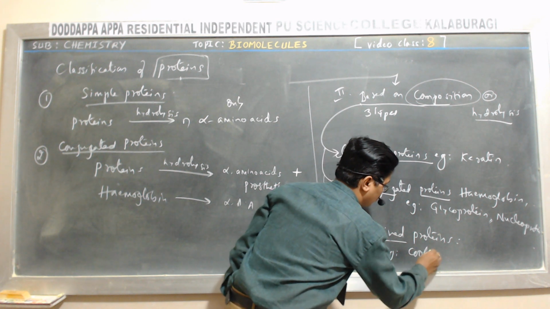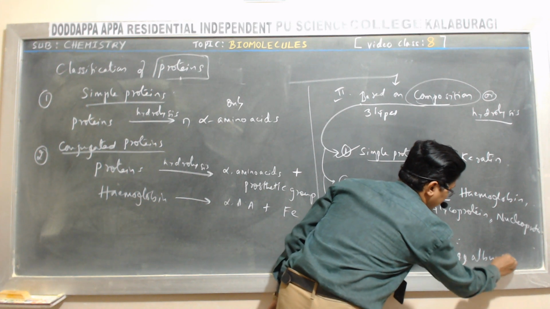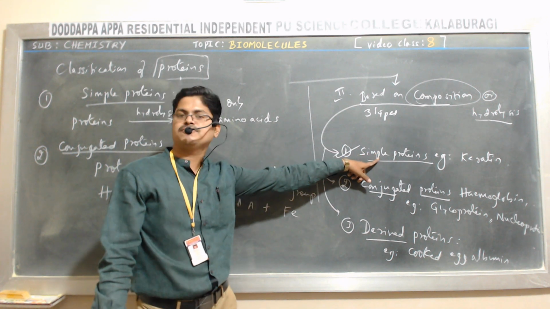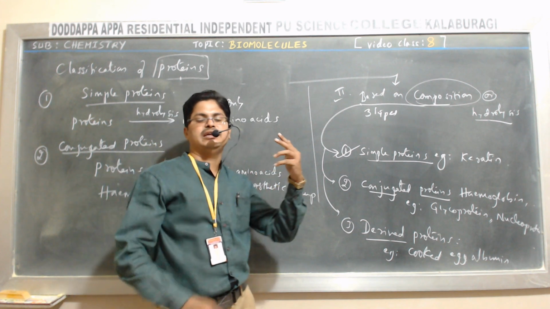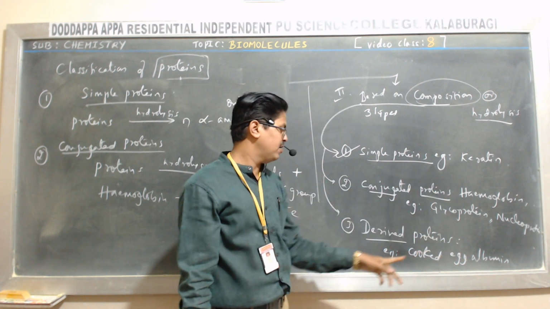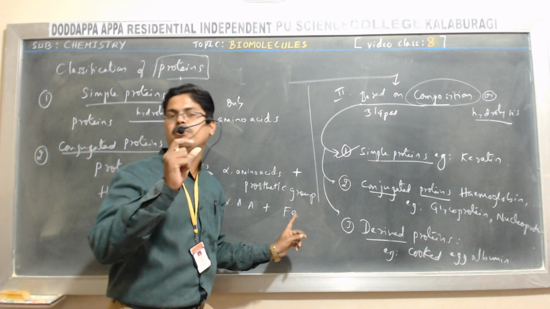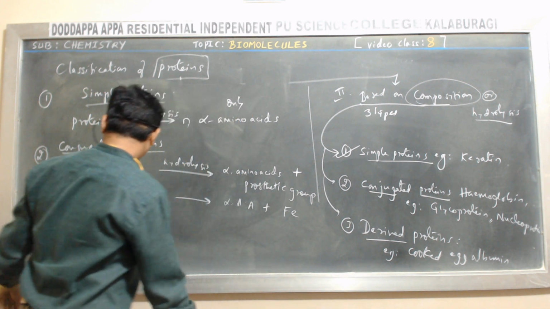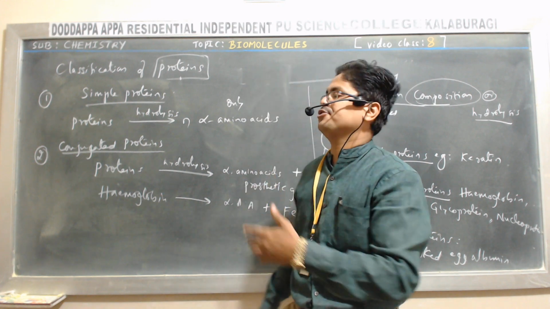An example for derived proteins is cooked egg albumin. Egg albumin is an example of a simple protein. When you heat or cook it, it becomes a white mass, which is cooked egg albumin. It is an example of a derived protein, because cooked egg albumin is obtained from egg albumin by boiling or partial heating. Hence, this is the classification of proteins.